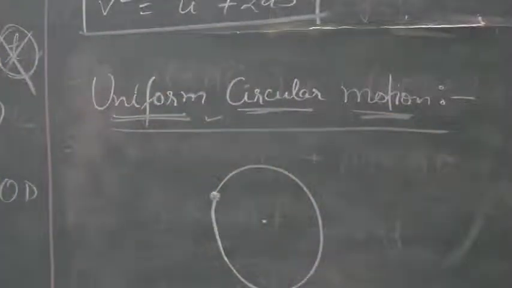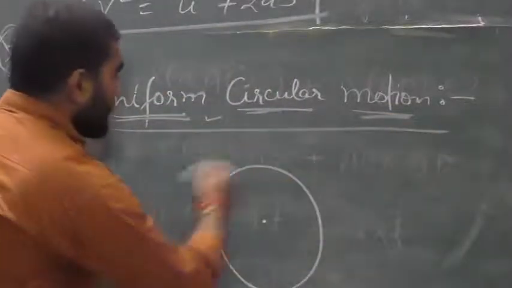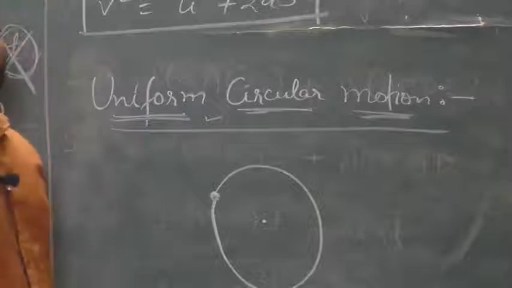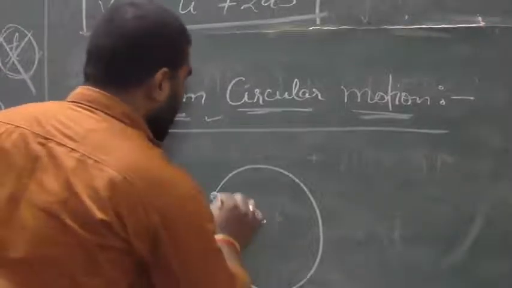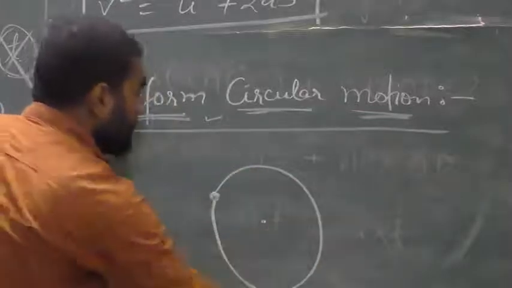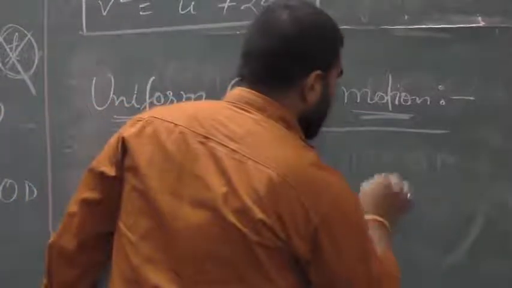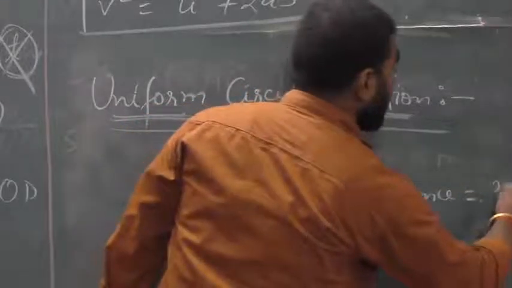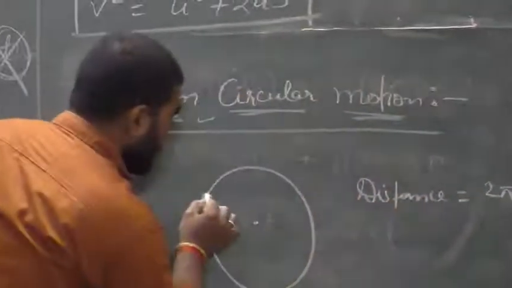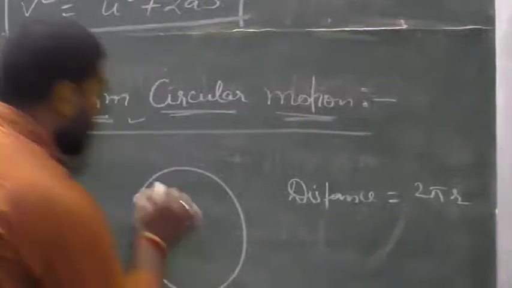In this case, in one complete revolution, the body covers 2 pi r distance, if the radius of this circular track is r.